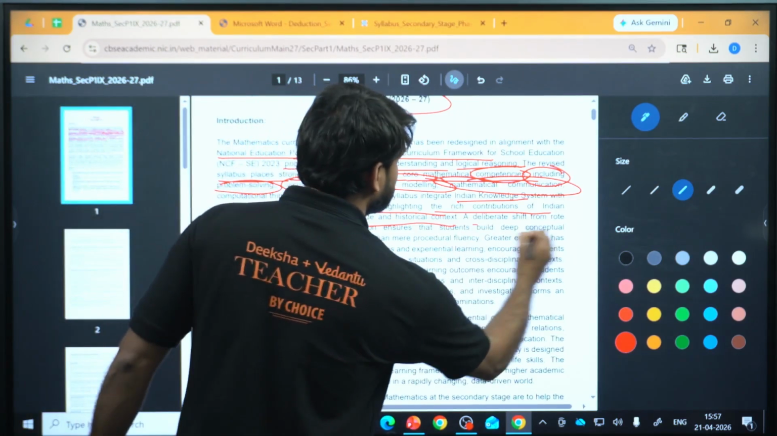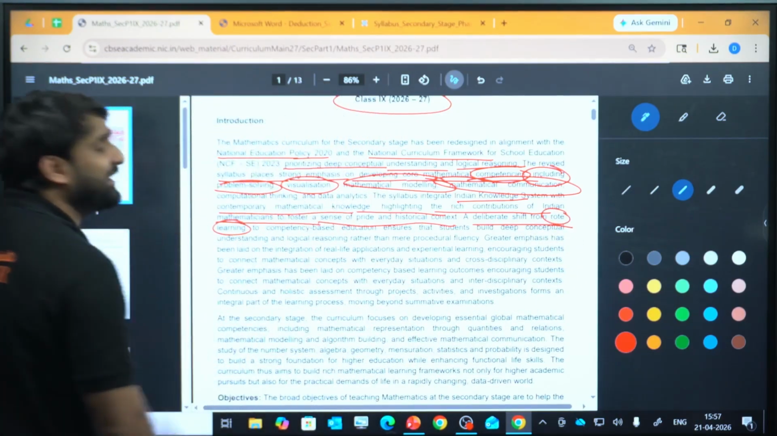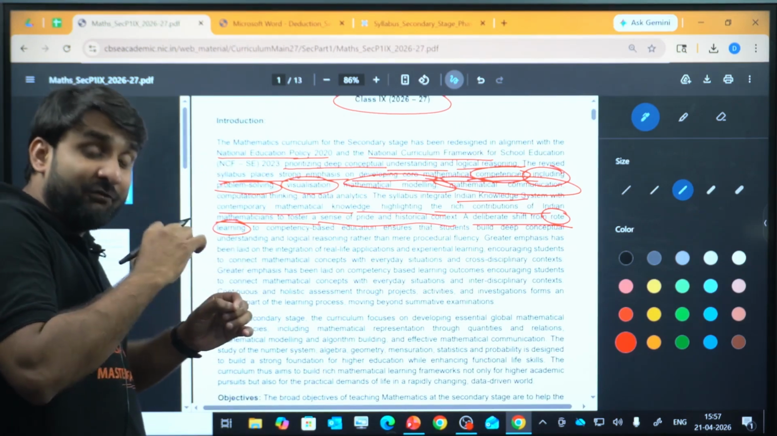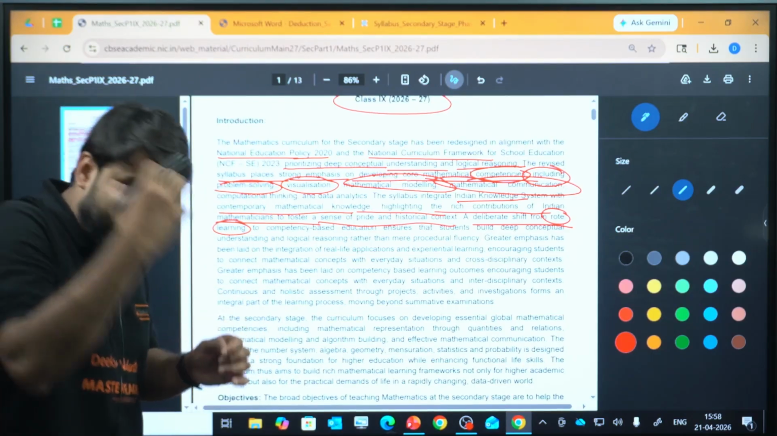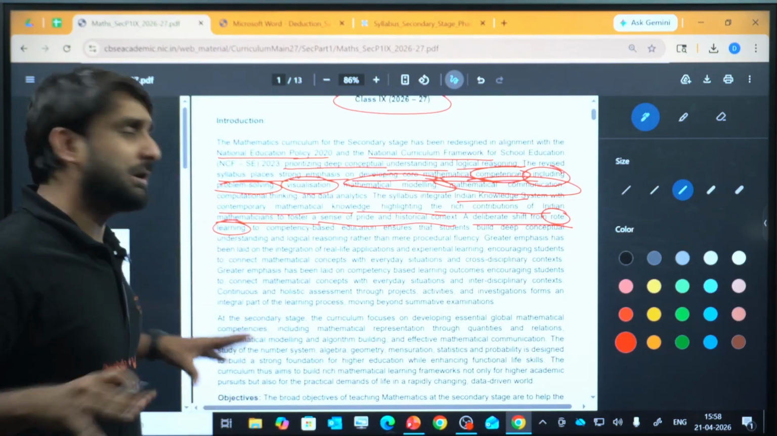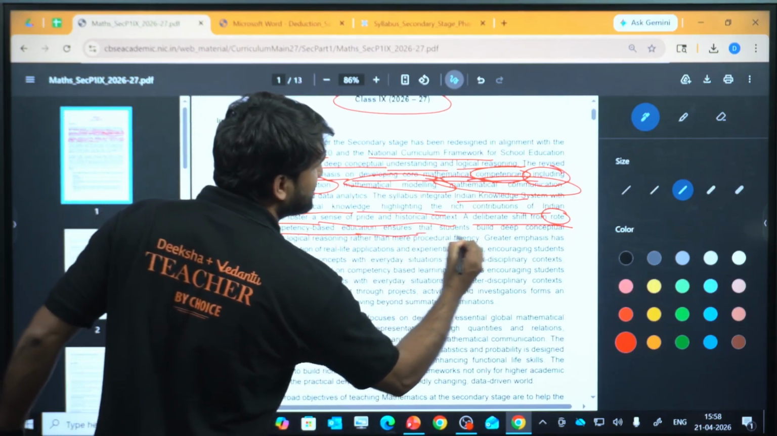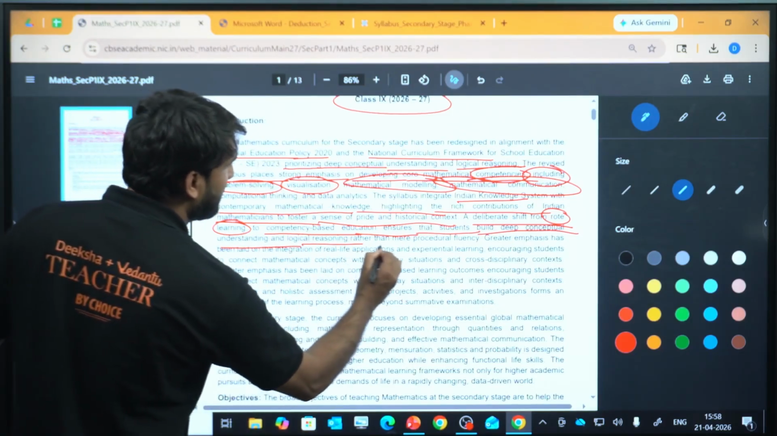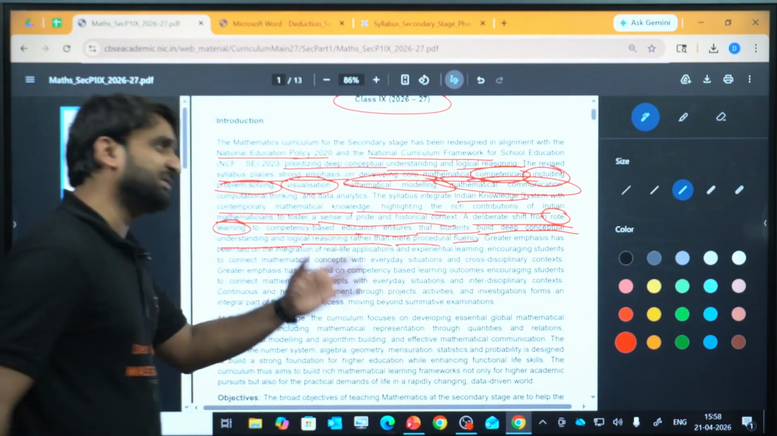Okay, a deliberate shift from rote learning. Yes, my dear child. So now education is shifting to be very smart, strategically interactive, conceptual, principle based. So there will be no more rote learning now. Rote learning to competency based education ensures that students build deep conceptual understanding and logical reasoning rather than mere procedural fluency. So this is all about it, my dear champion.